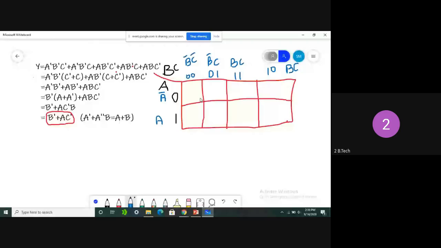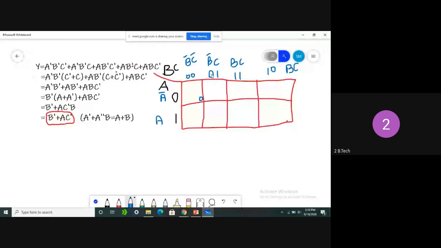What is the next cell value? What is the value of A here? The value of A is 0. The value of BC is 0 1. So A is 0, B is 0, and C is 1. 0 0 1 means 1. Again A is 0, and BC are 1 1. So what is its value?